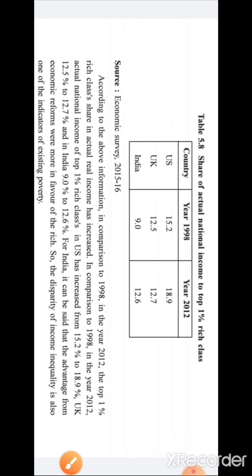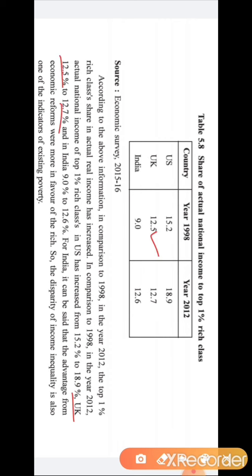Then in UK it was 12.5% to 12.7. Okay, and India it was 9% and it had increased to 12.6. For India, it can be said that the advantage from economic reforms, the 1991 liberalization, privatization and globalization reforms, were more in favor of the rich people. So the disparity of unequal distribution of income is there, and it indicates the what? Poverty.